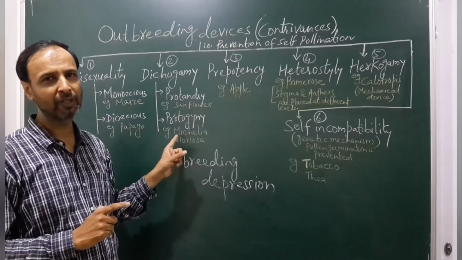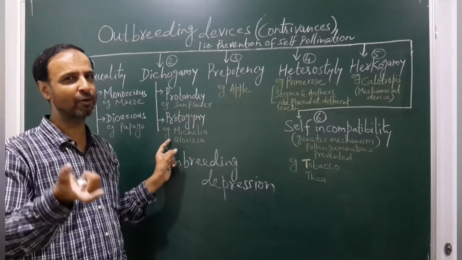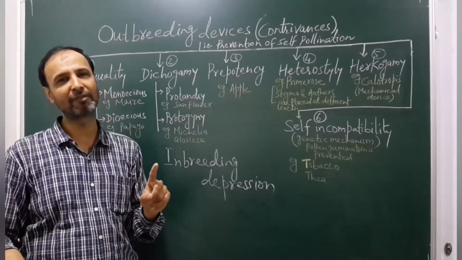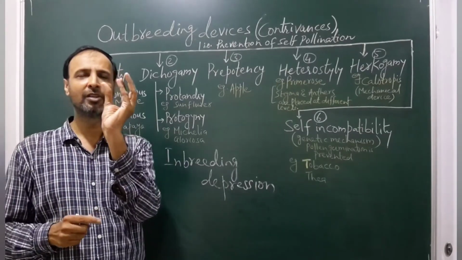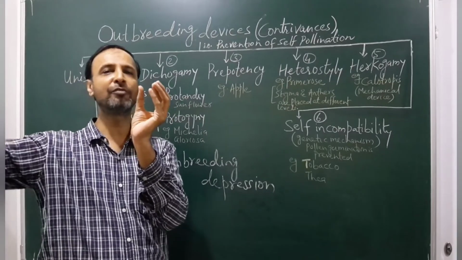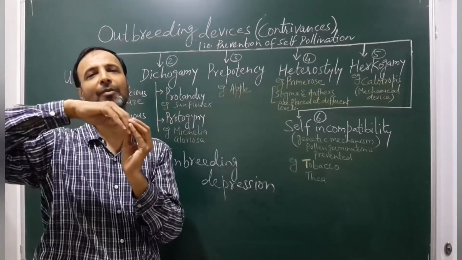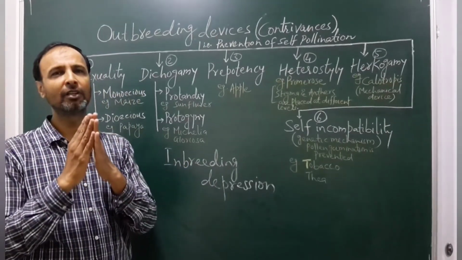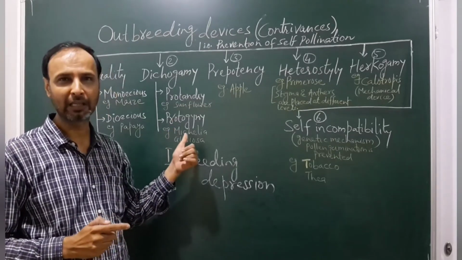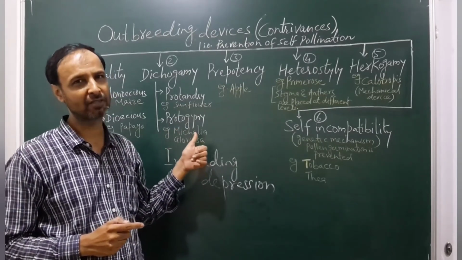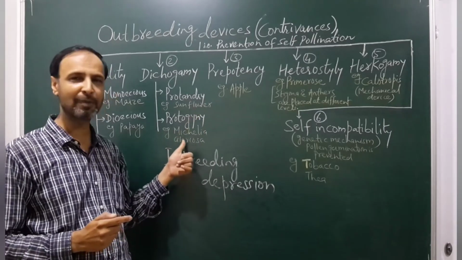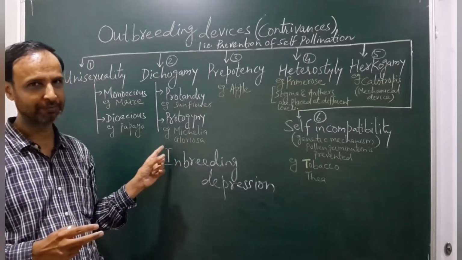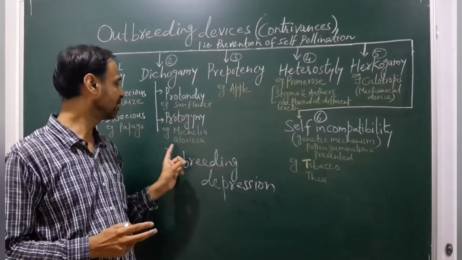The second type is protogyny. The term itself, proto means prior, first, gyne means gynoecium. So here the stigma develops first, and then later on the anther develops. When the stigma develops first, it becomes mature, and because of the agencies, the pollen from other plants, other flowers, gets transferred onto the stigma and pollination takes place. There is cross pollination. As both are not developed simultaneously, self-pollination is avoided. Examples of protogyny, where the gynoecium or stigma develops before the anther, are Michelia and Gloriosa. These are two different plants.